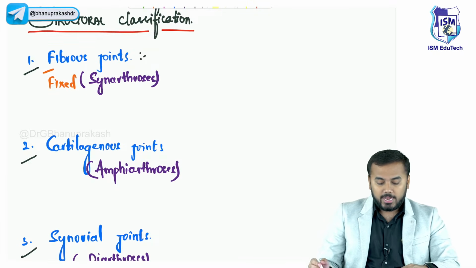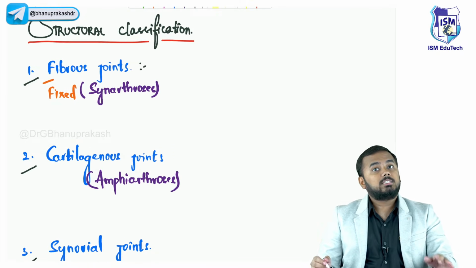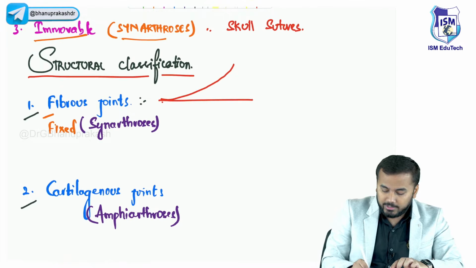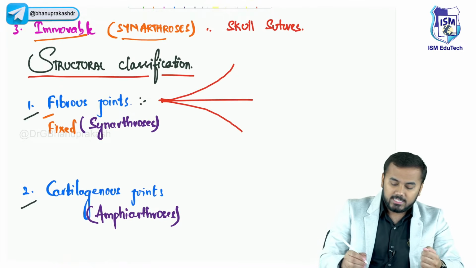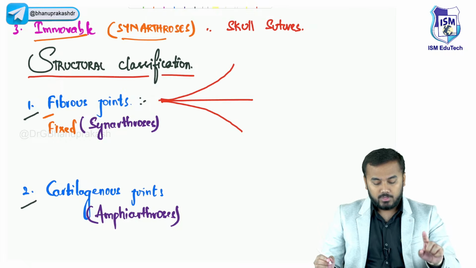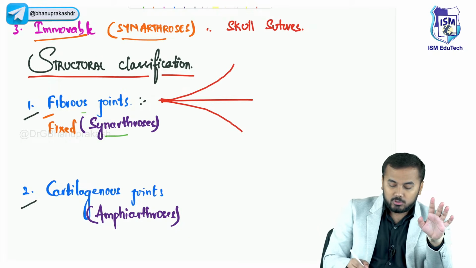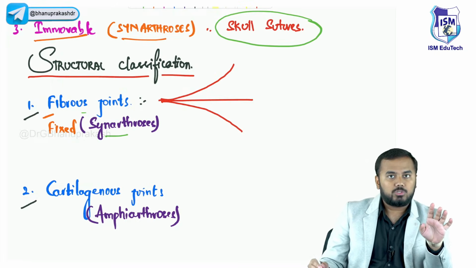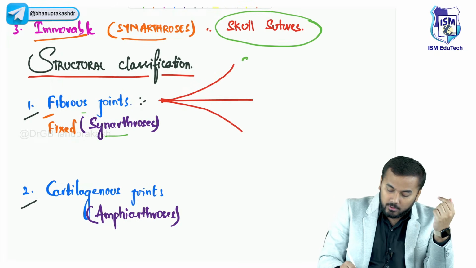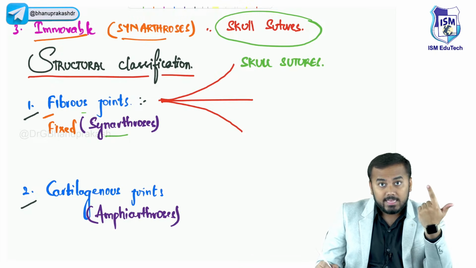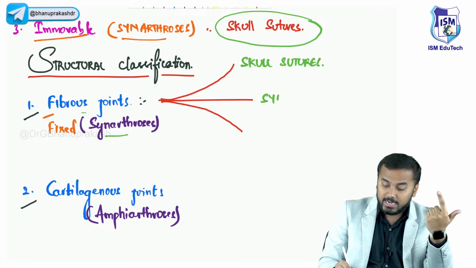Now within these fibrous joints, there are three different types of joints. What are these three different types? One example you already know: fibrous means synarthrosis, and the example of synarthrosis is skull sutures. I already told you, so let me write it down. Skull sutures are one example. The second example is syndesmosis.